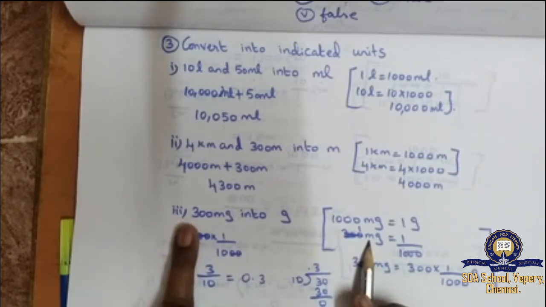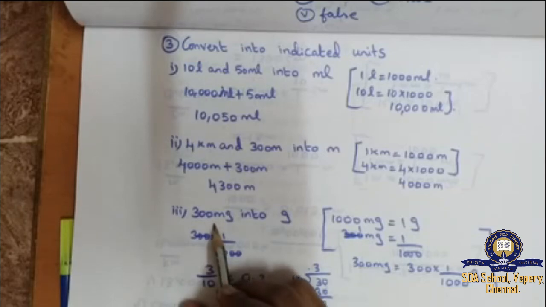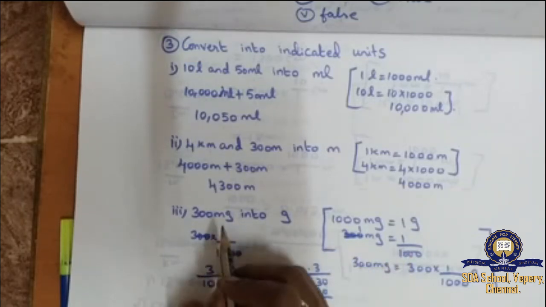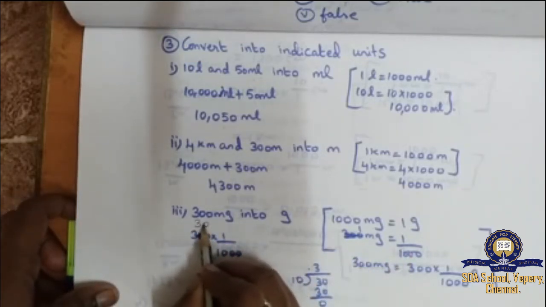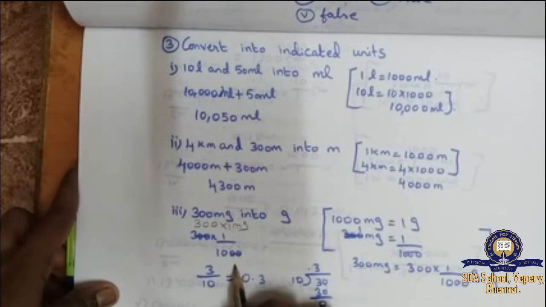Therefore, 300 mg is equal to 300 into 1 by 1000. Instead of 1 mg, I can write 1 by 1000.